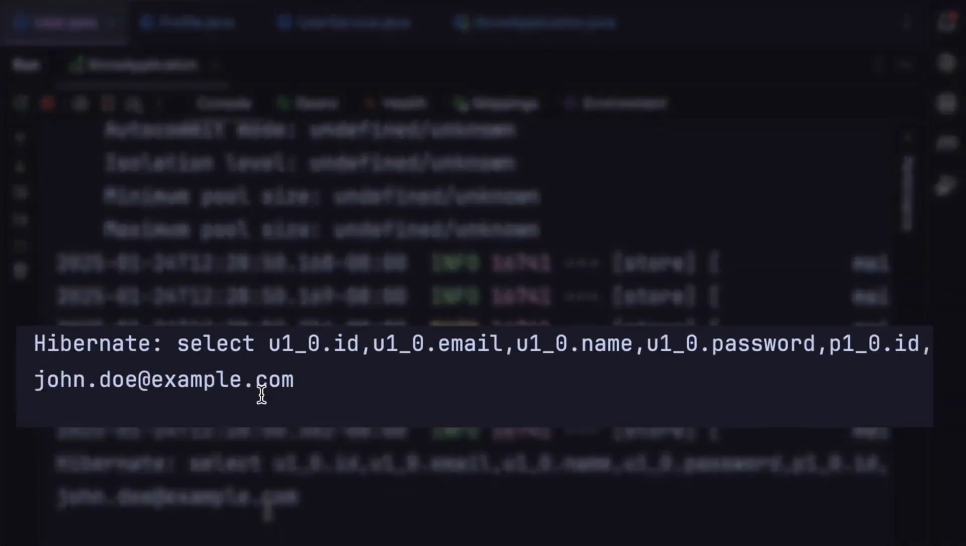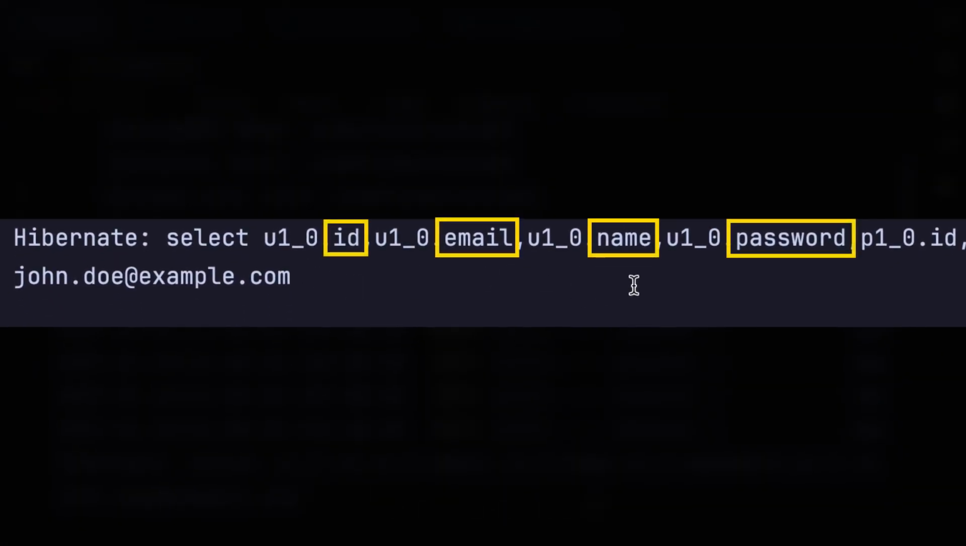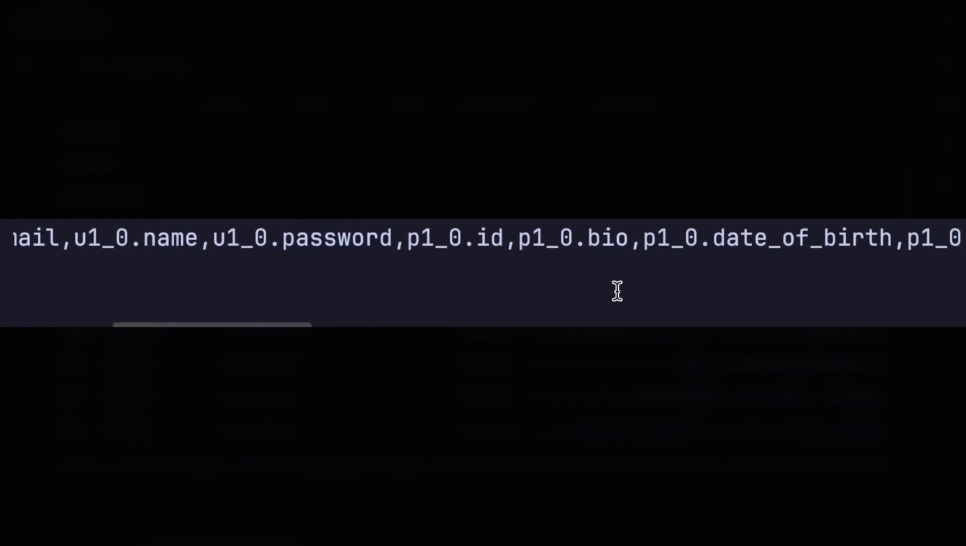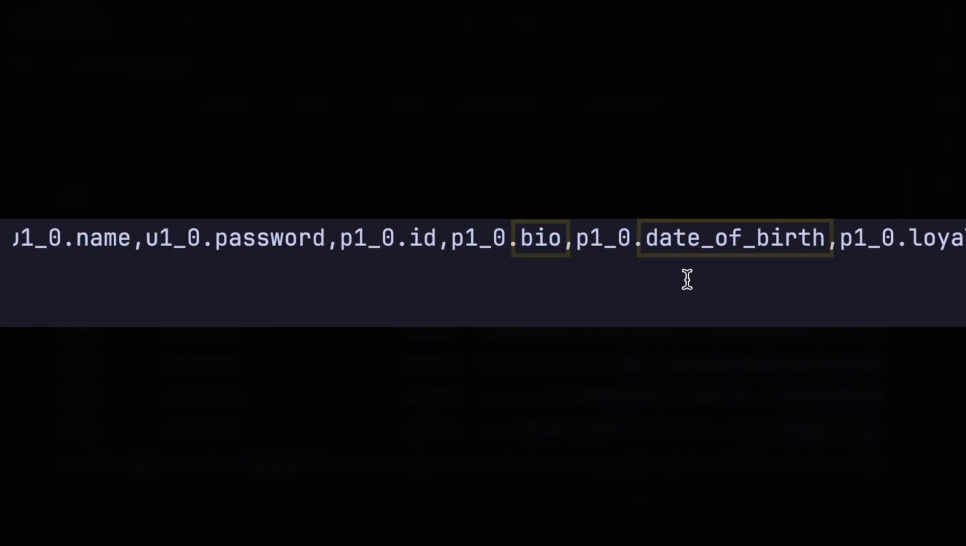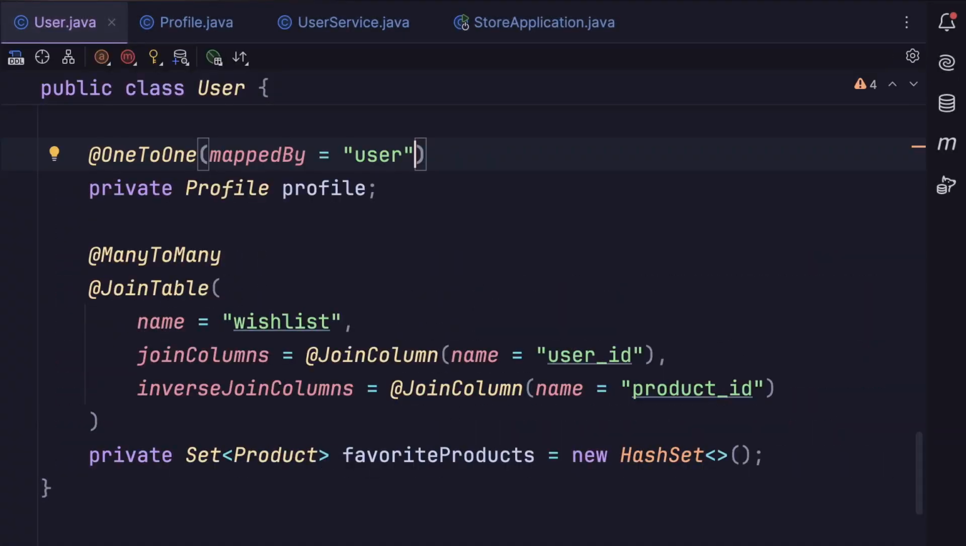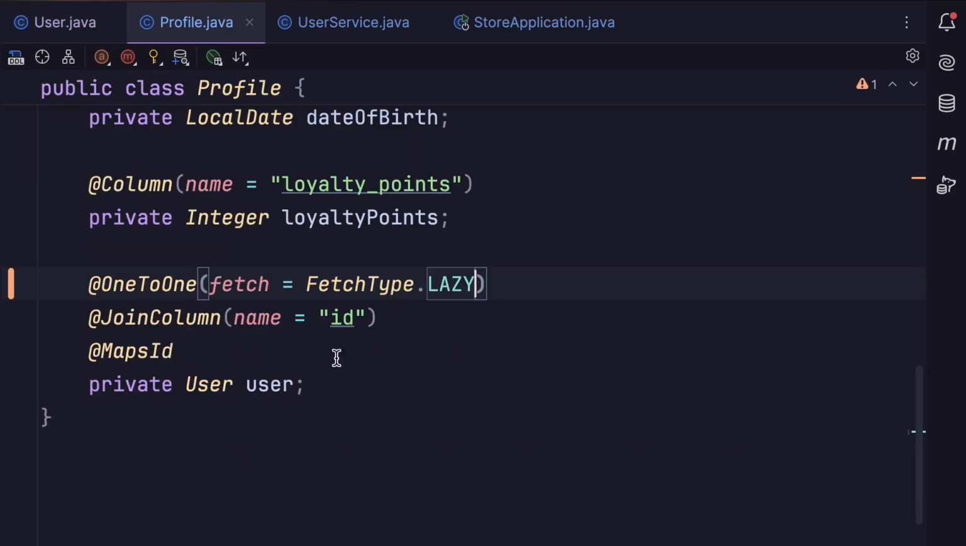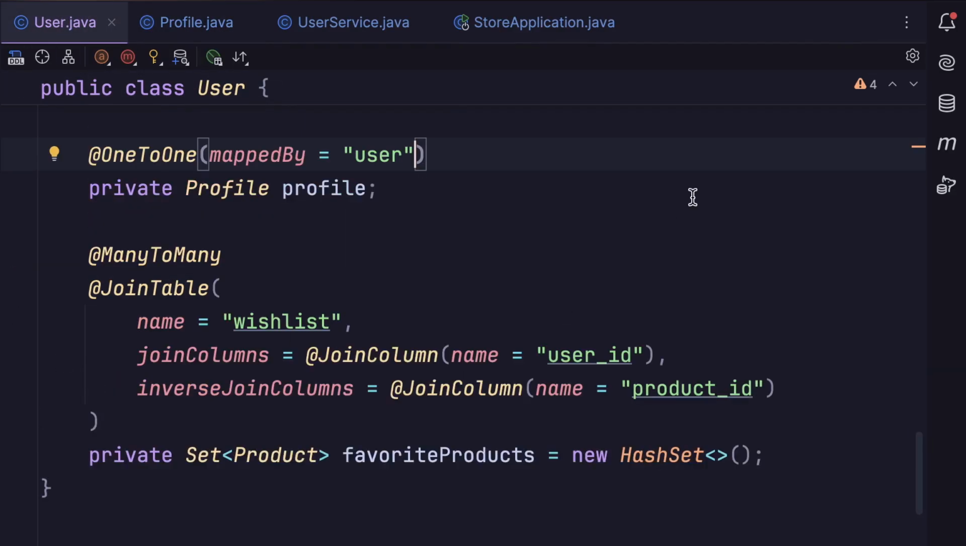All right, look, we're still selecting all these columns from the user table as well as the columns from the profiles table. But didn't we use lazy loading? Here's the catch. In one-to-one relationships, changing the fetch strategy only impacts the owner of the relationship. So even though we are using lazy loading in the profile entity, it's not going to impact the user entity. So what can we do here? How can we fetch a user without its profile?